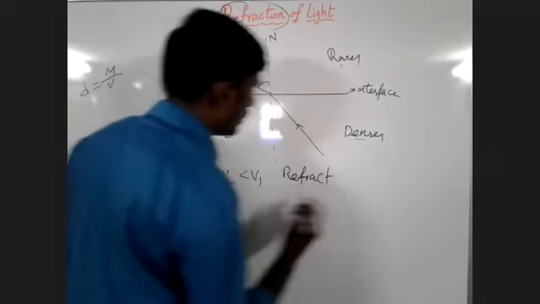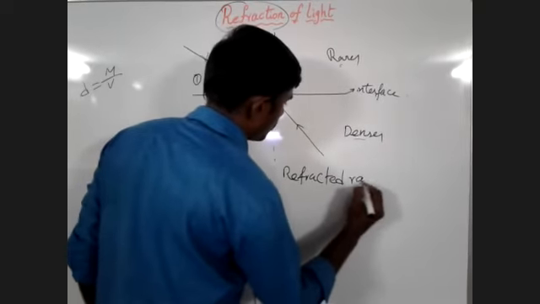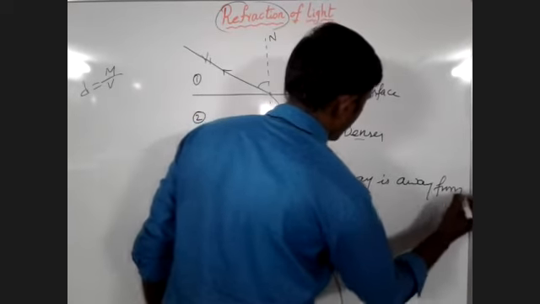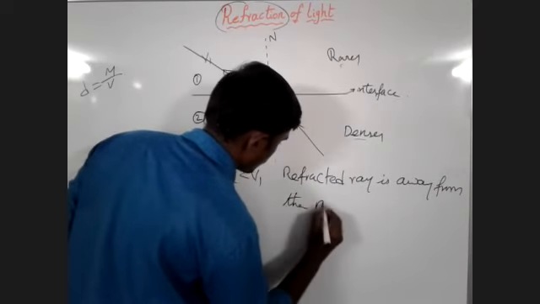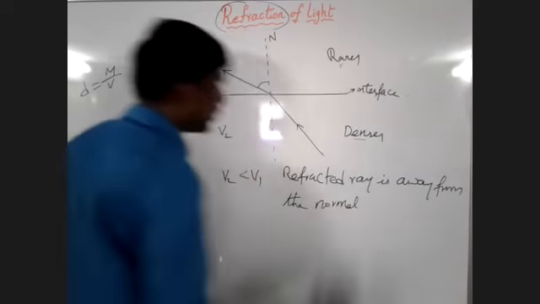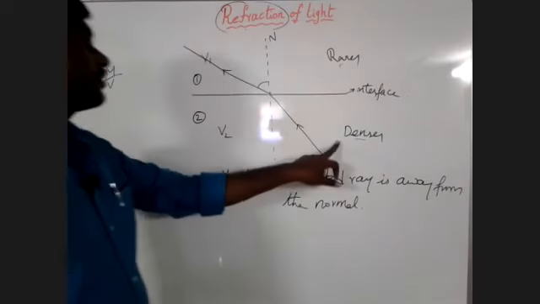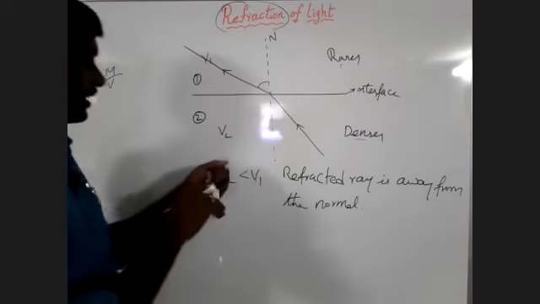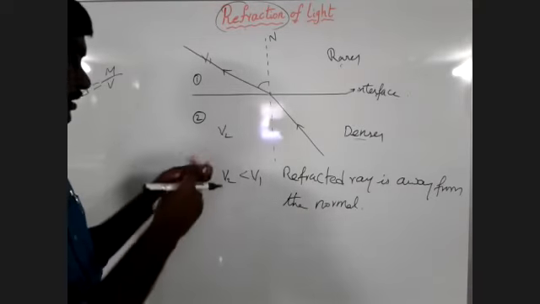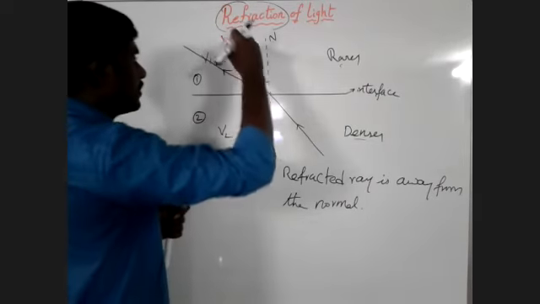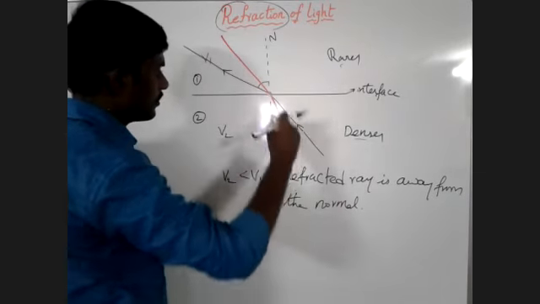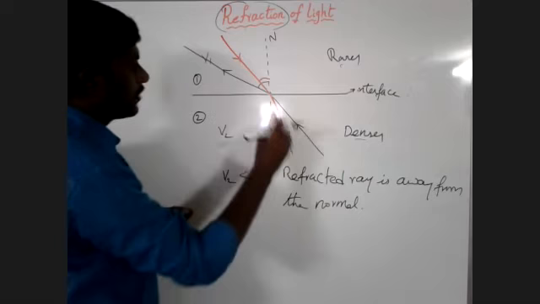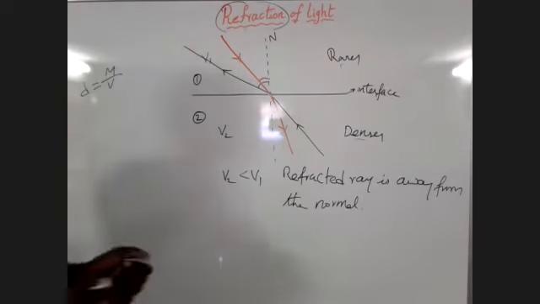You have to remember all these points. When the light travels from denser medium to rarer medium, the refracted ray is away from the normal. When the light ray travels from rarer medium to denser medium, the refracted ray is closest to the normal.